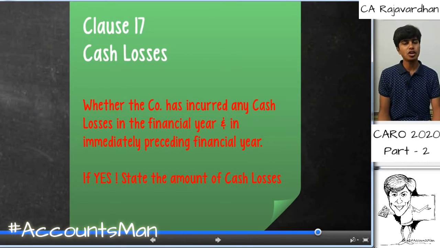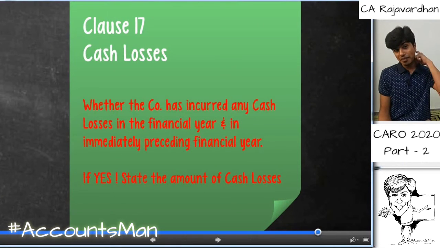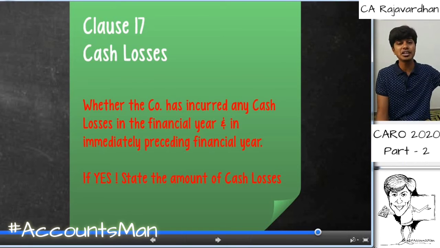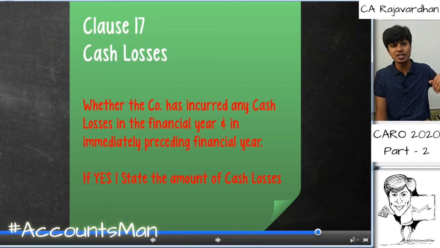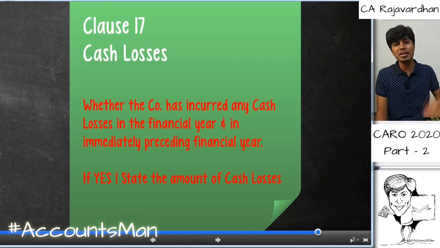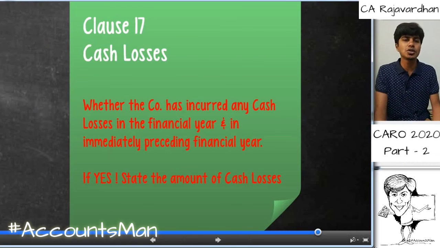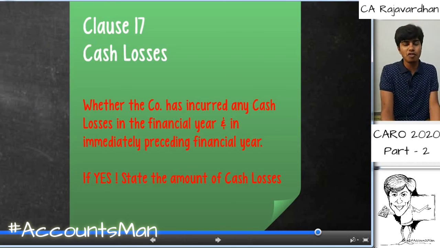Clause 17 talks about cash losses. This happened with Kingfisher all by itself. Kingfisher basically had cash losses for consecutive 3-4 years, 2013, 14, 15, 16, 17. SBI basically didn't claim money for 2 years in spite of the fact that they had losses. Firstly, the question is, how did SBI give 6,000 crores of loan to Vijay Mallya for Kingfisher?